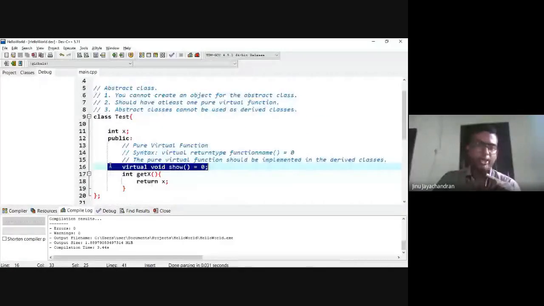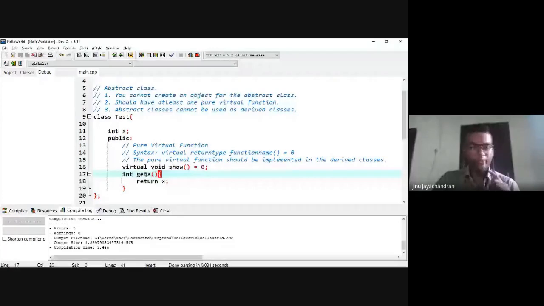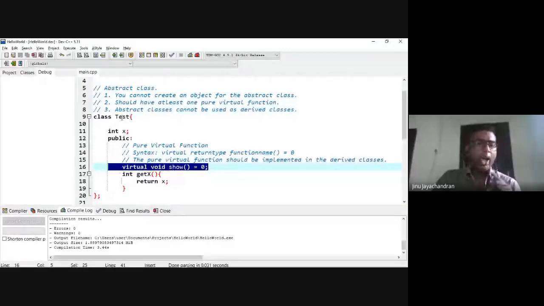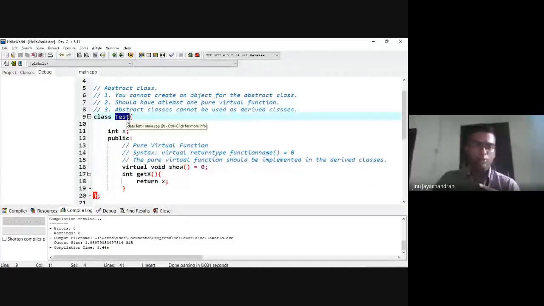Abstract class is the class in which you have one pure virtual function defined. What is a pure virtual function? A pure virtual function is a function in which there's a keyword called virtual with the return type, the function name and input arguments, assigned a value equal to 0. So a pure virtual function is declared inside a class, and that class is called an abstract class. You cannot make an abstract class a derived class. So abstract classes are always base classes, and you should have at least one pure virtual function. You cannot create an object of the abstract class.